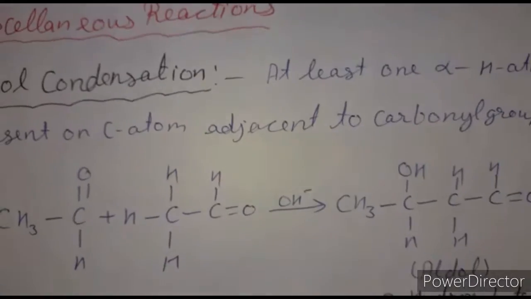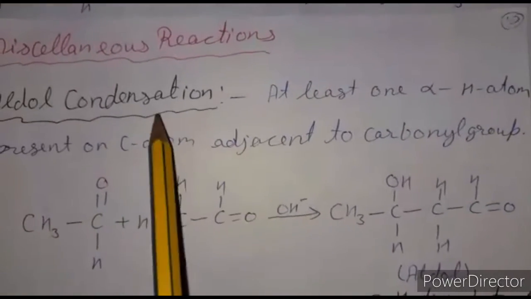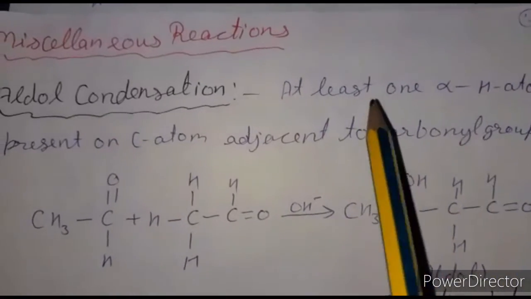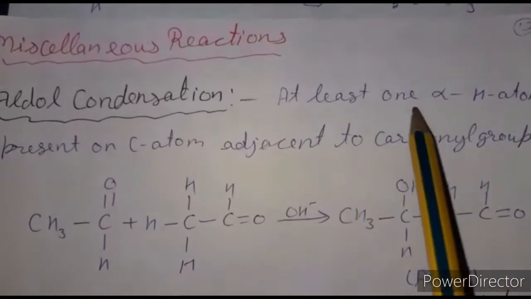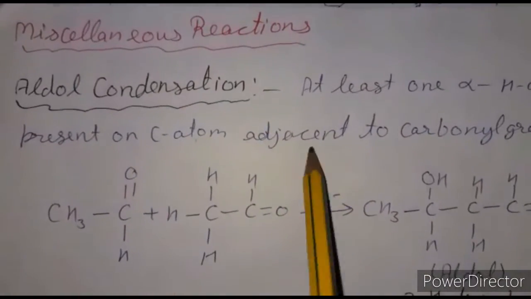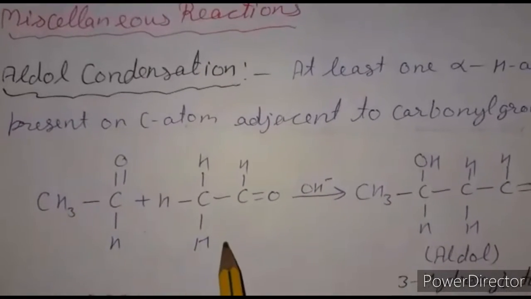Clear? Next we discuss miscellaneous reactions, aldol condensation. This type of condensation is shown only by those aldehydes and ketones which contain at least one alpha hydrogen atom present on the carbon atom adjacent to the carbonyl group. For example, acetaldehyde, acetone.